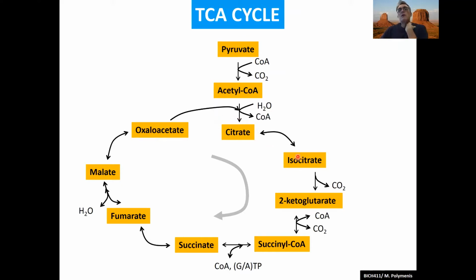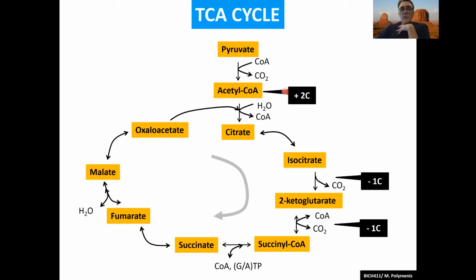That's citrate. It's going to rearrange, for reasons that will become apparent, to another 6-carbon unit, and then 1 carbon will be lost. Not the same carbon that entered in, okay? So the carbons that come in and the carbons that come out are not necessarily the same. So we have 6 minus 1, that's a 5-carbon unit. We lose 1 more, and then we have 4-carbon units. So already we will see what came in, what came out, and the rest of the cycle is actually to go back to a 4-carbon oxaloacetate and repeat again and again and again.